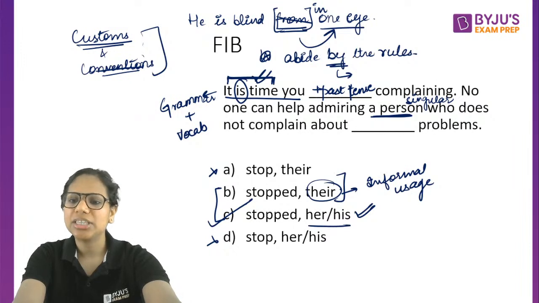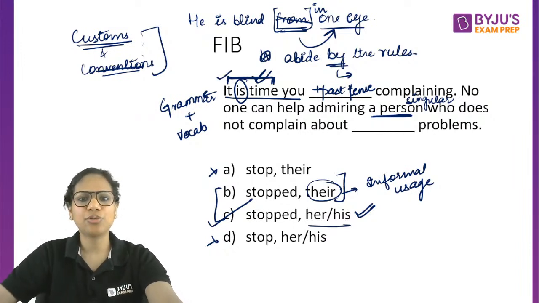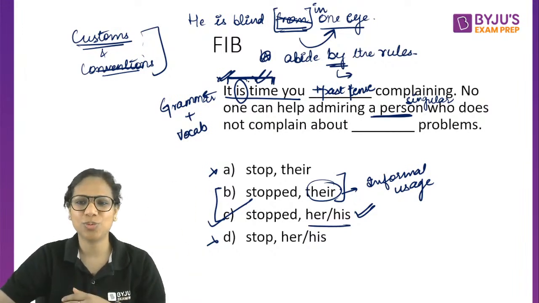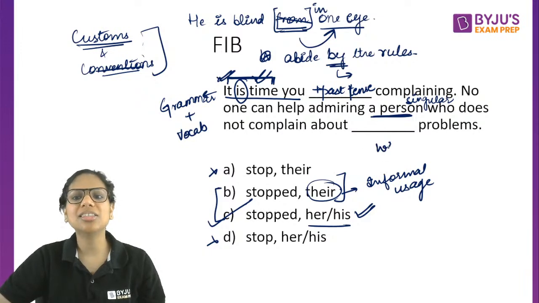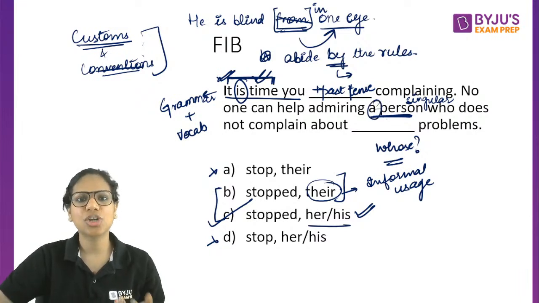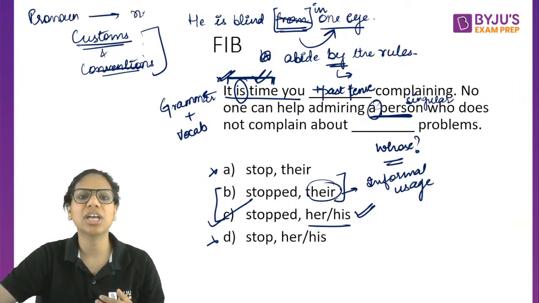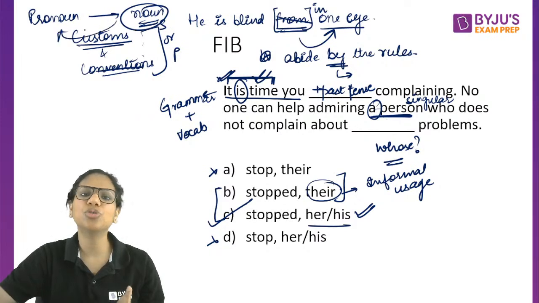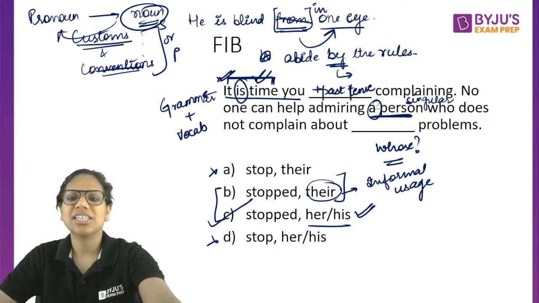How to identify this? I've told you it's a standard expression, so from now on you will be able to identify it. For the pronoun, ask the question, whose problems? Whose problems are being talked about? A person's, right? So this is singular. I told you, for pronouns always ask what is the noun for this. For which noun has this been used? Is that noun singular or plural? Accordingly, the pronoun will also be singular or plural. So C is our answer.